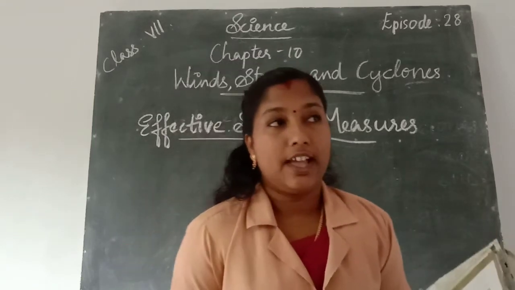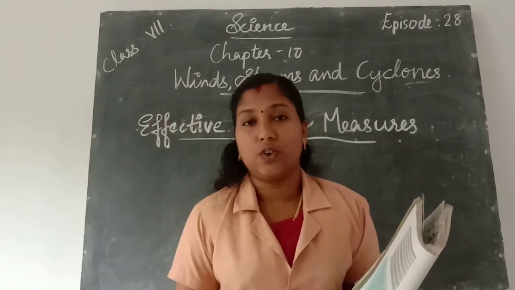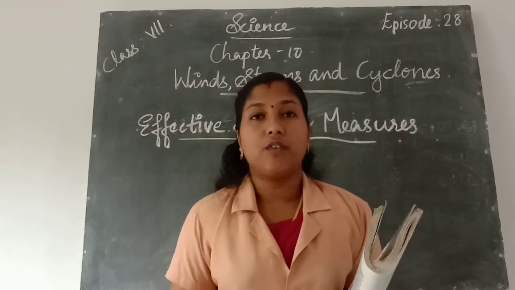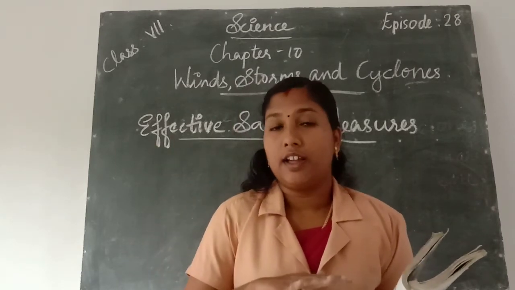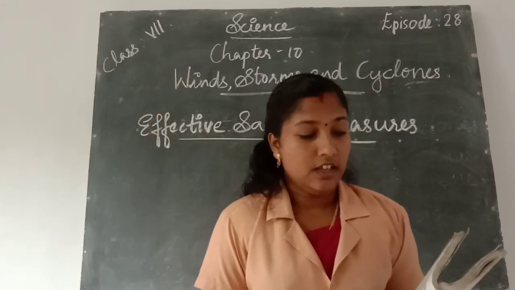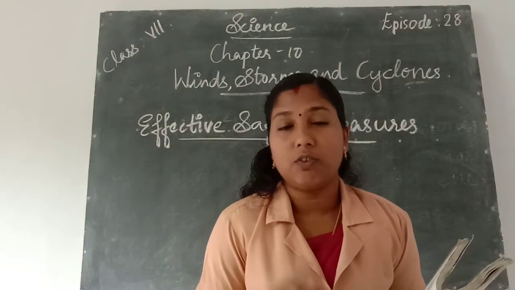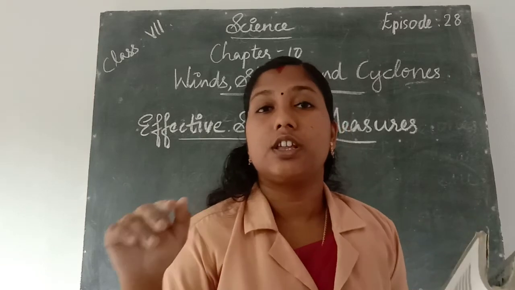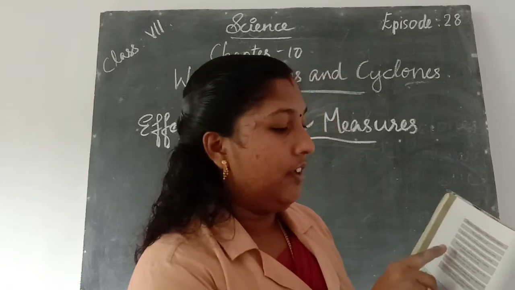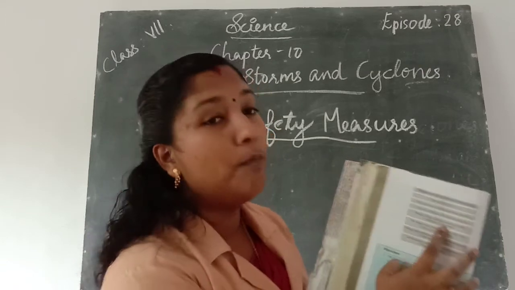We know that if the warm air rises, cool air cannot easily rise. Warm air rises up, and when it does, a low pressure area is created. Then cool air converges to the low pressure area. At that time, what happens? The cool air rushes into the low pressure area. Then warm air rises, cools, and the water vapor condenses to form clouds.